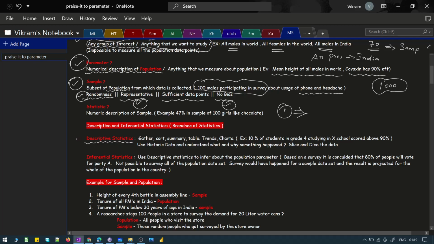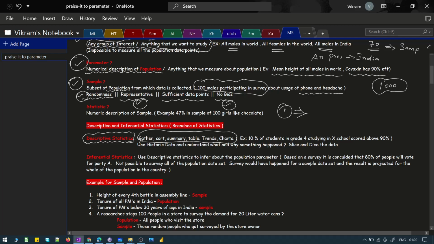If you look at the term itself, it gives you a lot of information about what kind of definition goes into it, right? It is generally a process where you gather the data, sort the data, create a summary for the data, create a table, and create trends and charts for the data. All these things put together will be your descriptive statistics. It is basically a process where you slice and dice the data. It is the first step that you will do when you are supposed to do any kind of analytics or statistics. The first thing that anyone would do is descriptive statistics, which means getting to know about the data.